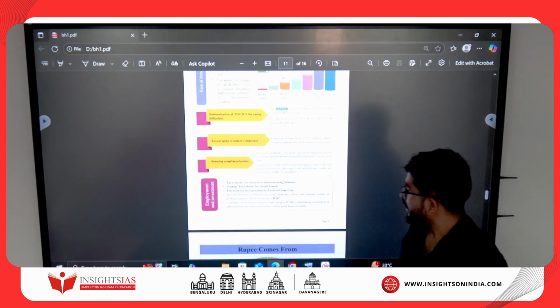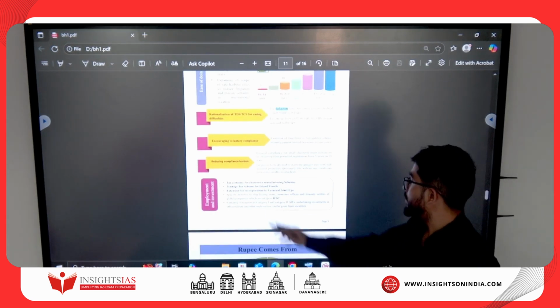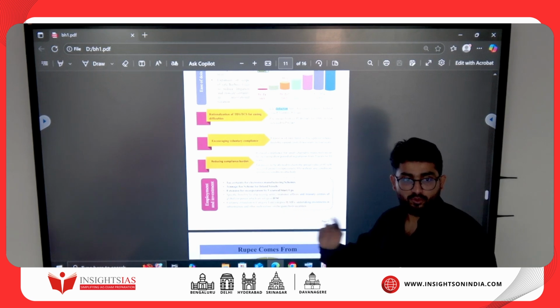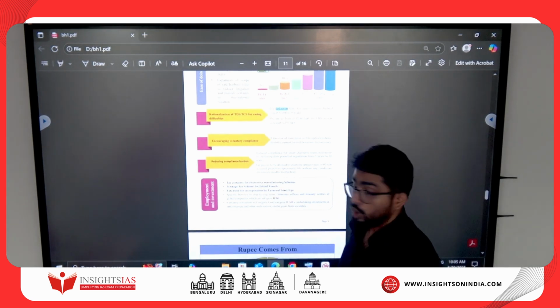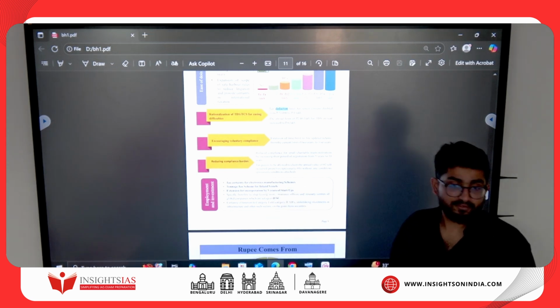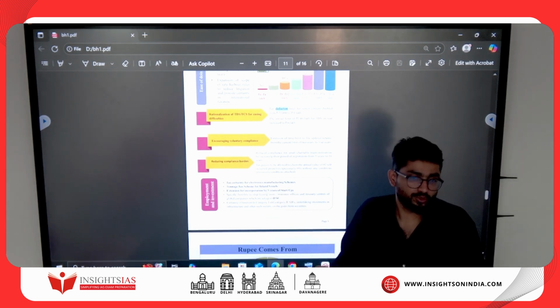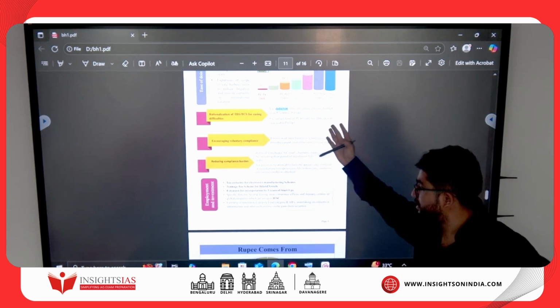And last one, employment and investment. They're talking about what? Electronics manufacturing sector. They are going to give tax certainty. Certain means what? You know what tax you are going to pay. Then tonnage tax schemes for inland basic vessels. So when they bring it, then we will come to know. They have written in very broad and big language.